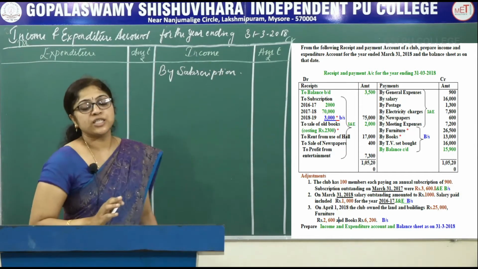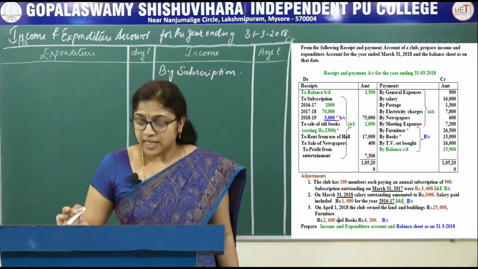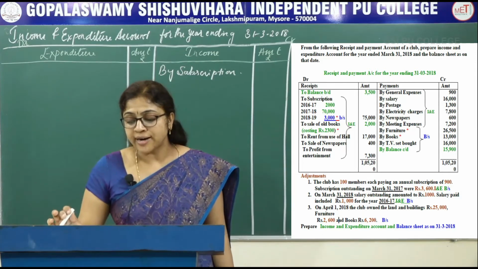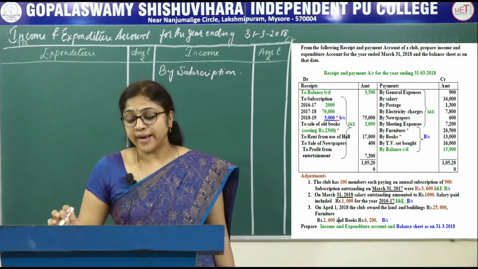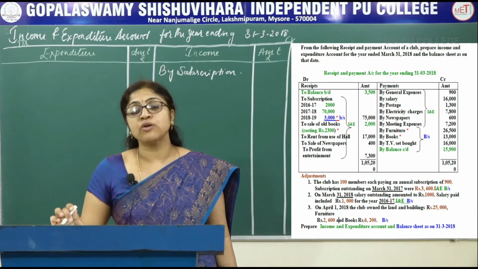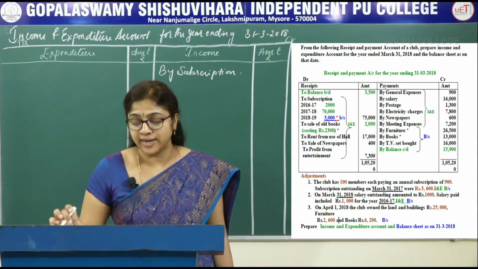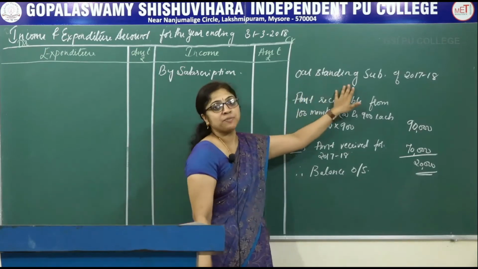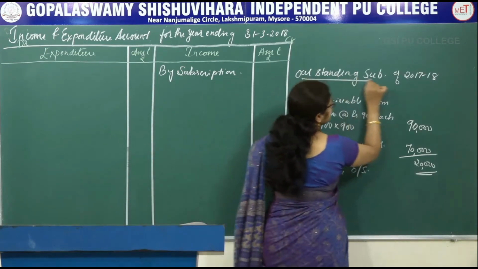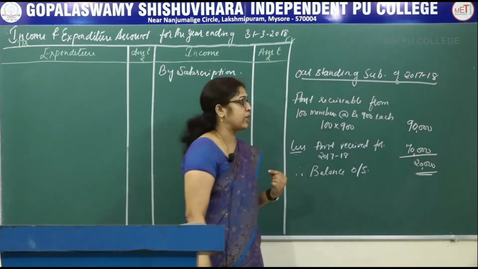So there is an adjustment. First adjustment is the club has 100 members each paying an annual subscription of rupees 900. Outstanding subscription for 2017-18, let us calculate first.